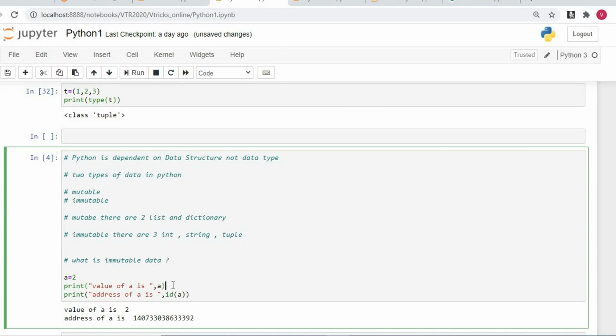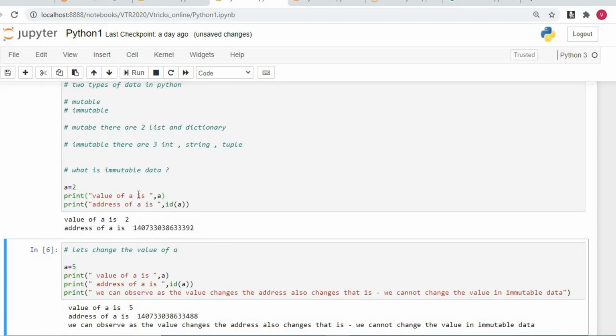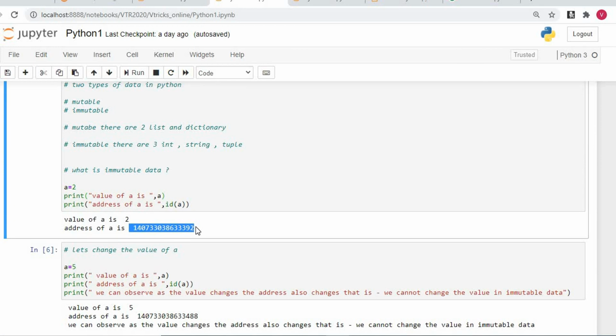Then we will see one more function, which is called the id function. Here we say print address of a is, then I say id of a, which gives the address of a, some particular location. I'll just run this code. Once again, the value of a is 2, and the address of a is this particular address. It says the memory location where a is stored is this particular location. Don't worry whether it is a register or RAM memory. Let's not worry about all those things. Let's understand it's some particular memory address.